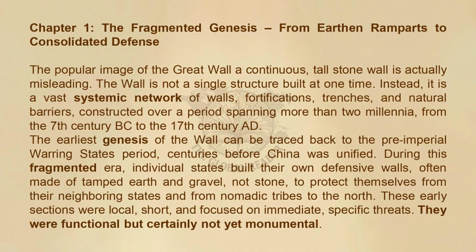Chapter 1. The Fragmented Genesis. From earthen ramparts to consolidated defense. The popular image of the Great Wall, a continuous, tall stone wall, is actually misleading. The wall is not a single structure built at one time.